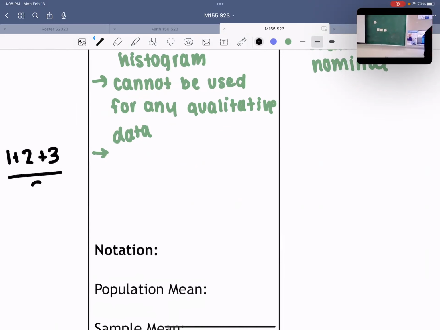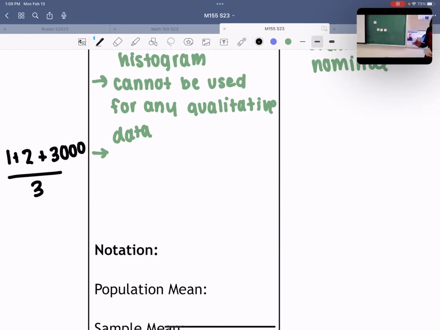That's how you'd find the mean, right? Let me ask you another question. What if, instead of writing 3, I wrote 3,000. Would that affect the mean? Yeah, right? Adding 3,000 to 1, 2, and 3 would really offset the mean. The mean would completely change if I replace 3 with 3,000, okay?